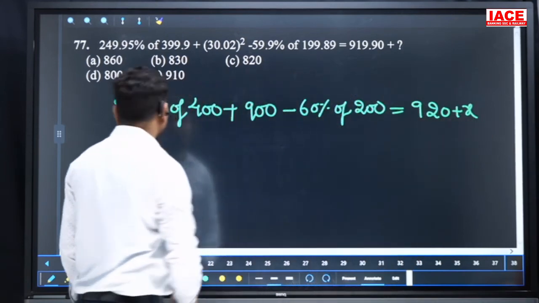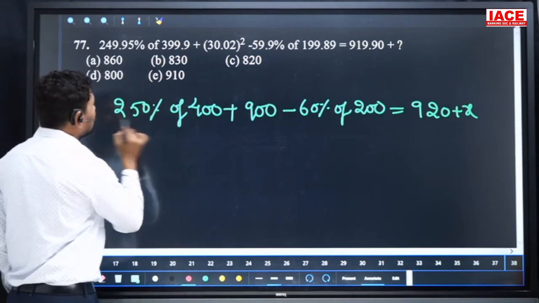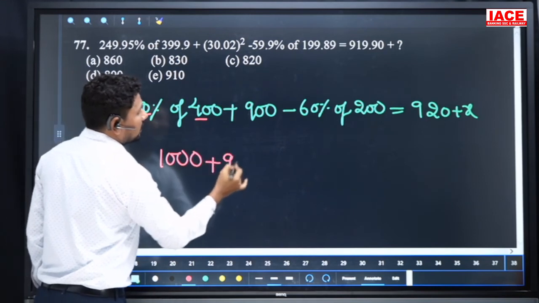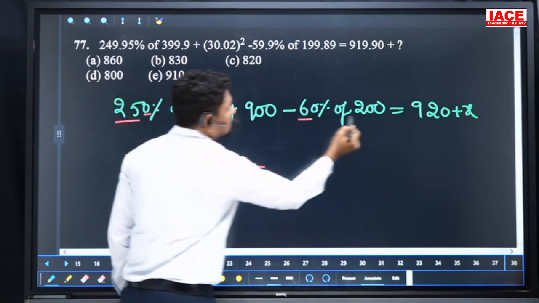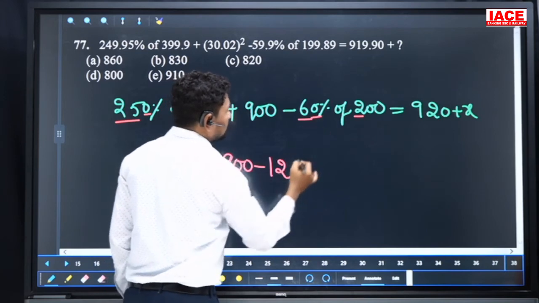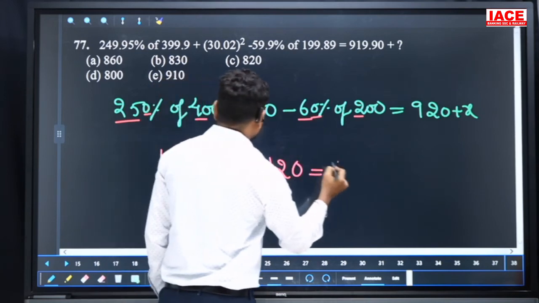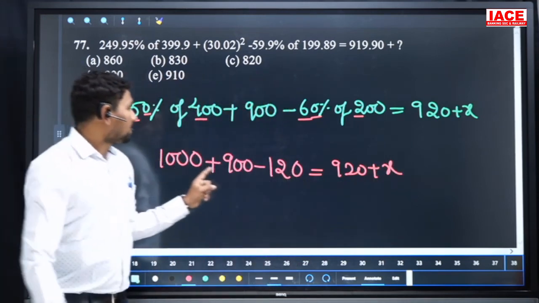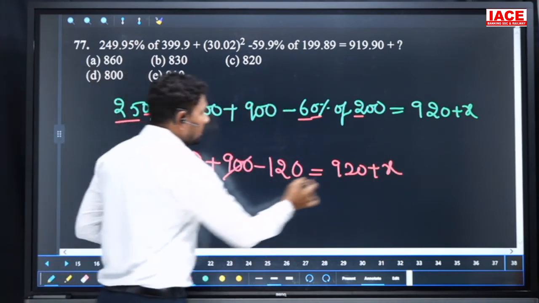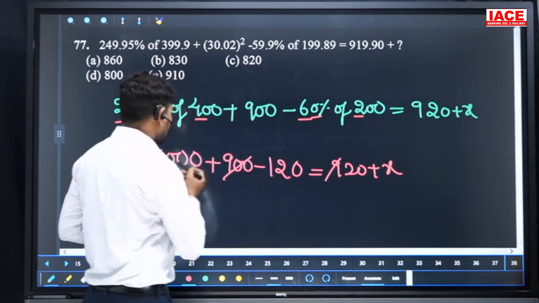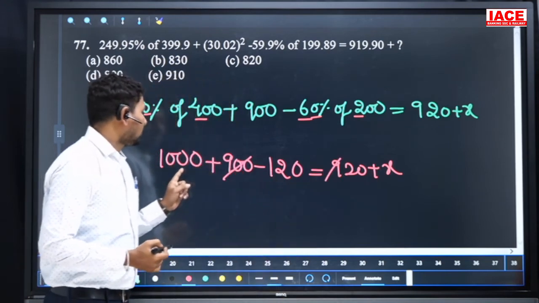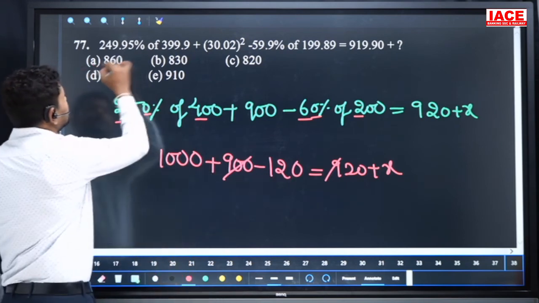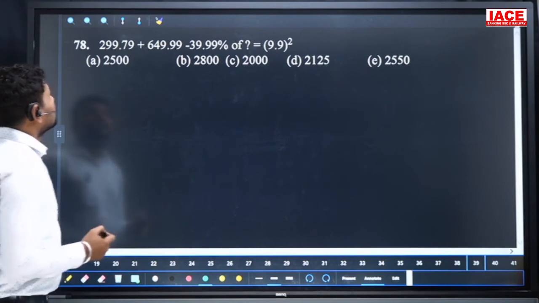We are going to solve this now. 250 percentage of 4, 25 fours are 100, and 100 with 0 is 1000, and 900 minus 6 twos are 12, and 0 0, 120, which is equal to 920 plus x. The 900 and 900 cancel, the minus 120 is removed from the 1000, which gets the value 880. From 880, 20 will be removed, you will get 860. Option is A.